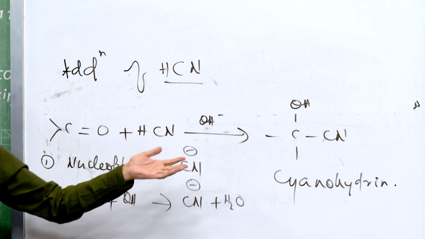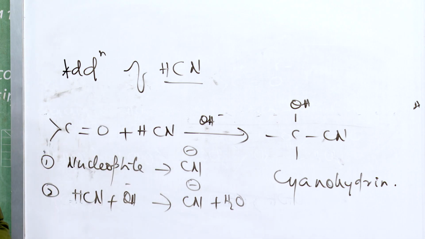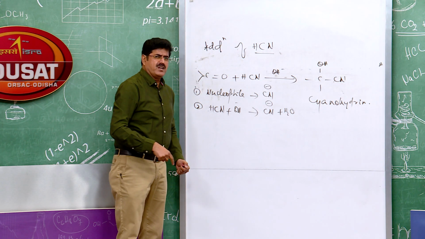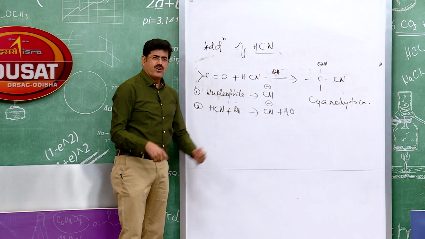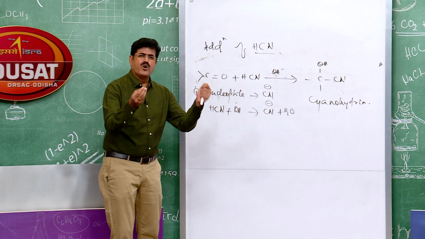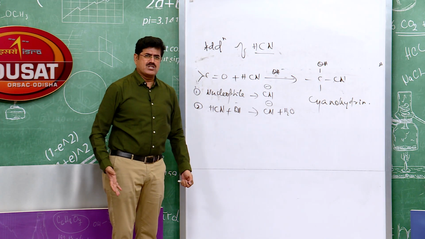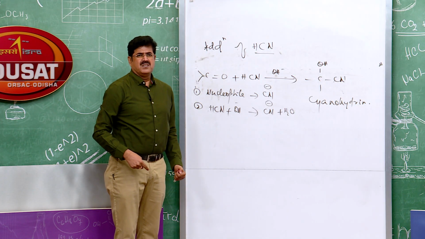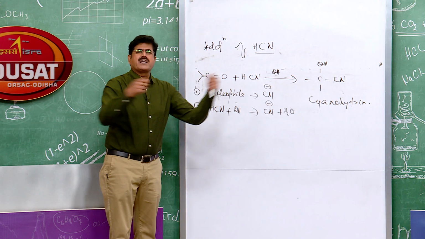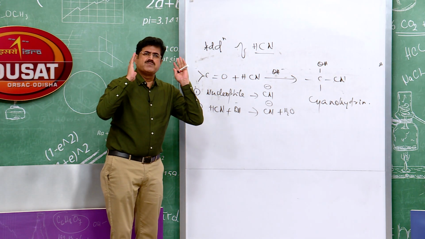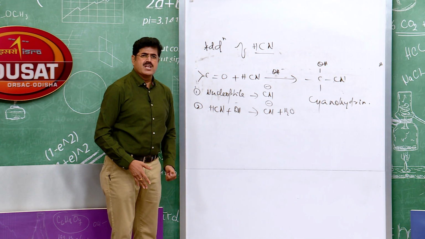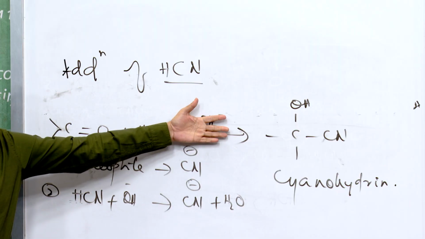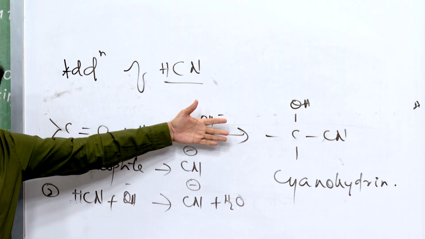No, HCN cannot furnish CN minus to a larger extent, because HCN is a very weak acid. It ionizes only to a smaller extent, so the concentration of CN minus is too low. That is why the reaction is catalyzed by a base, a weakly basic medium.